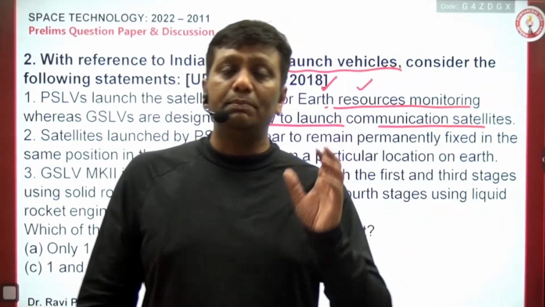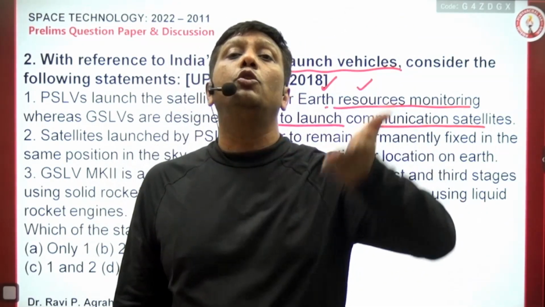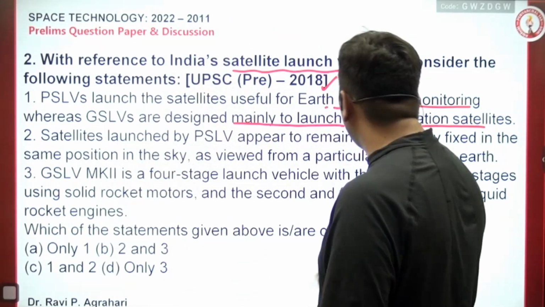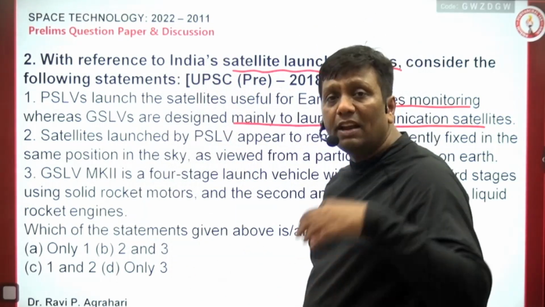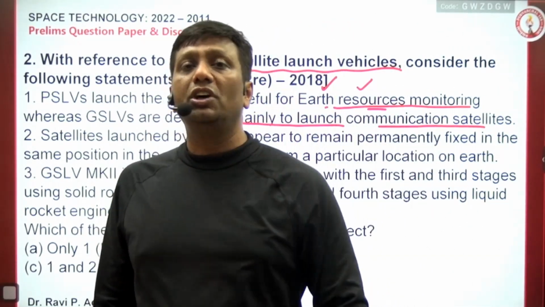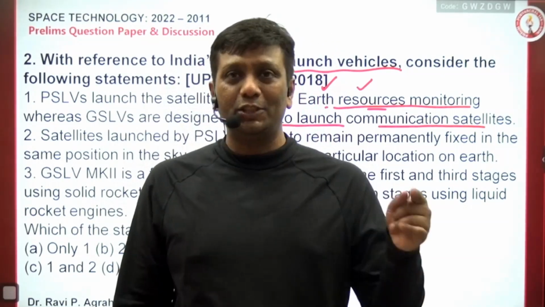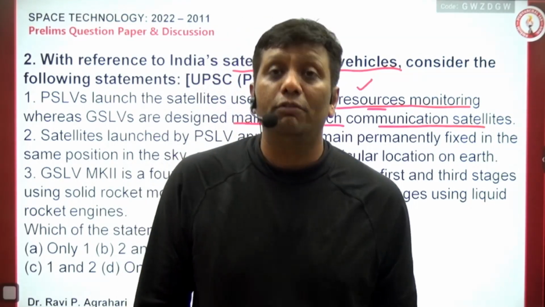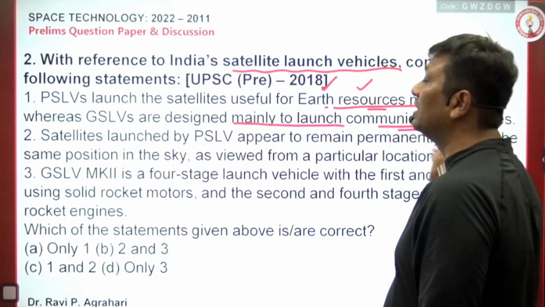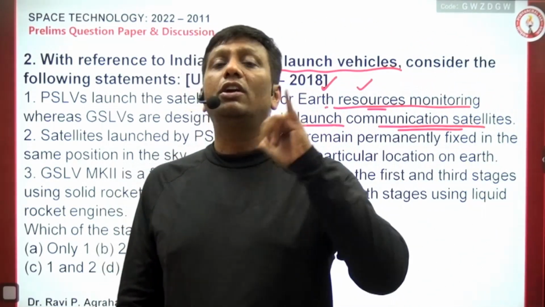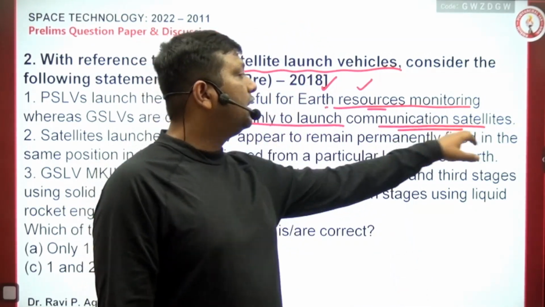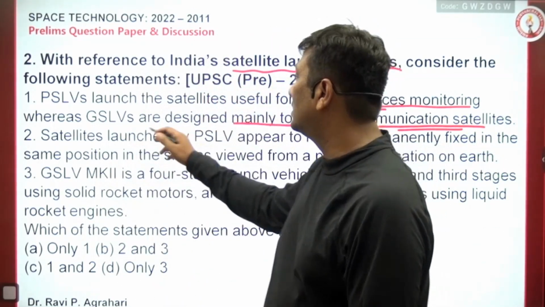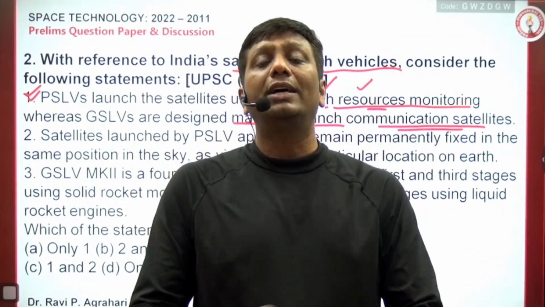You people should know the reason. The polar satellite launch vehicle was developed to put the satellite into polar orbit, and polar orbit-based satellites are generally used for resource monitoring, because these satellites are very close. And GSLV was developed especially to put the satellite into geostationary orbit, and geostationary orbit, you guys know very well, I have told you, works for a particular location 24/7. So here 24/7 communication is required. Your DTH or dish TV is required not for 30 minutes, but 24/7. So in that case a communication satellite is possible, because here we are putting the satellite into geostationary orbit in most of the cases. Mainly UPSC asked this.